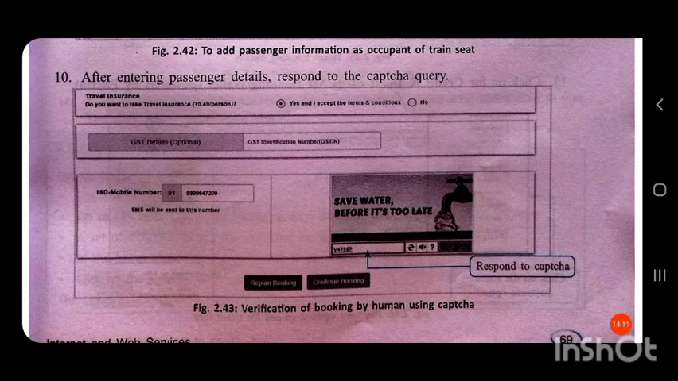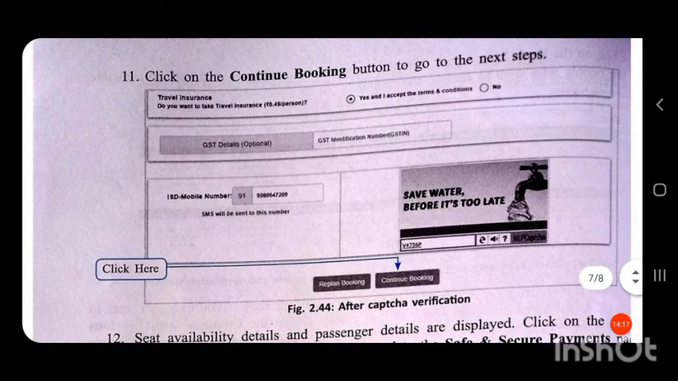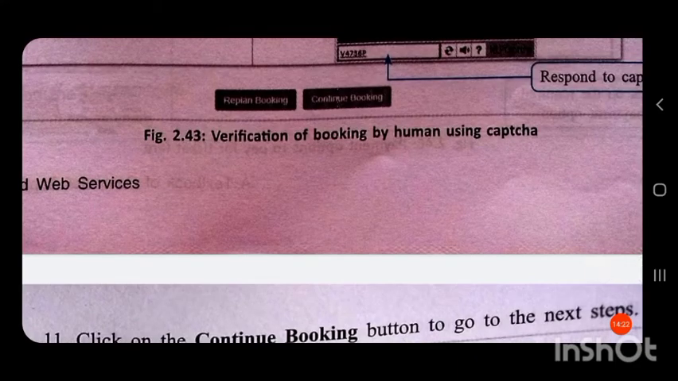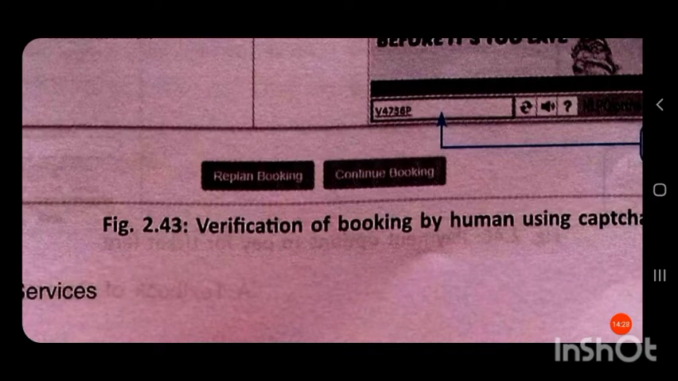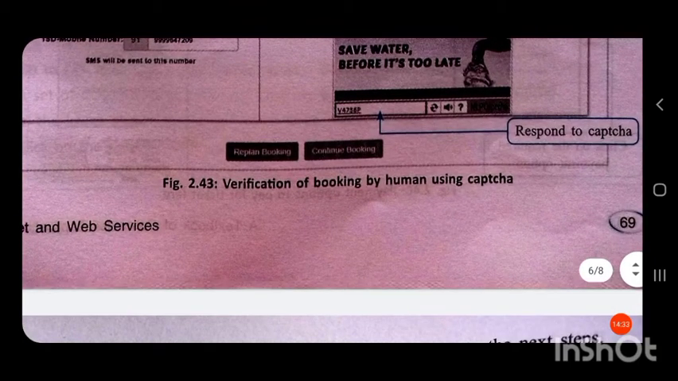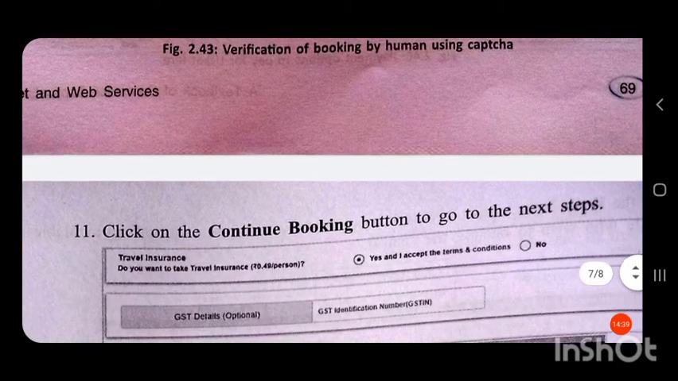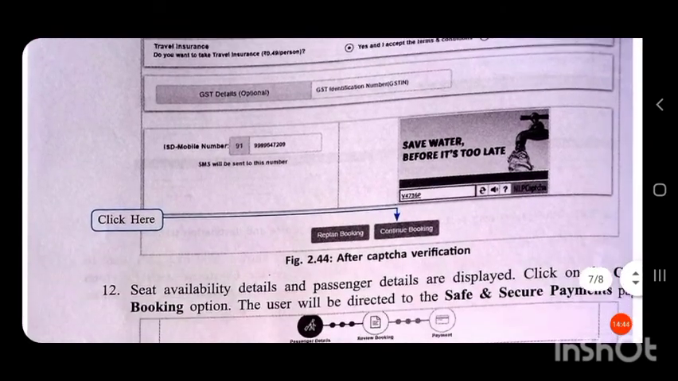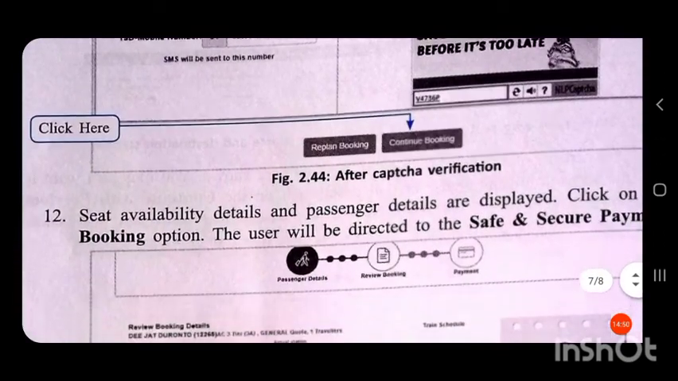Then click on the continue booking button to go to the next step. So click here, you can see a continue booking button. Click on it, or if you want to change you can replan booking, but if you want to continue you have to click on continue booking. So here is the continue booking button, click on that.